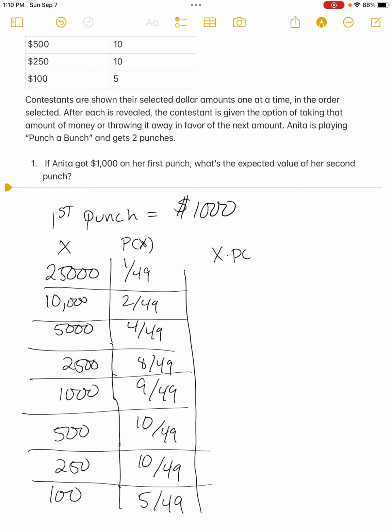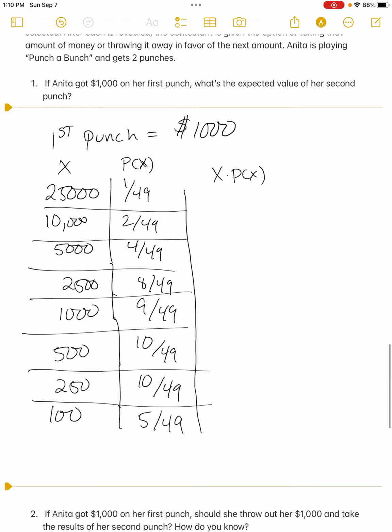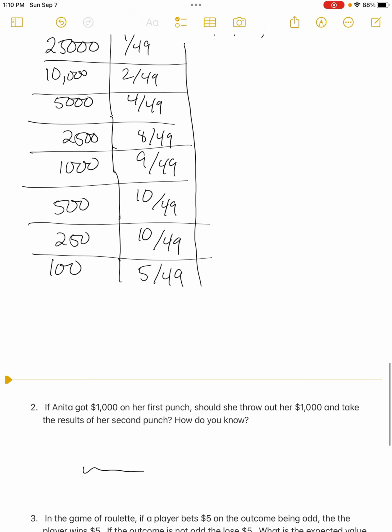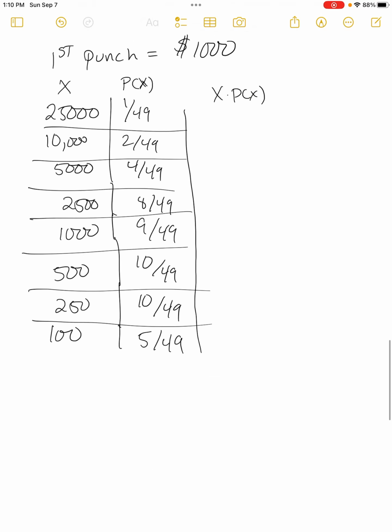And so now we know what to do. We do our x times our P of x. Now that's going to be awful if I did it by hand, so I would encourage you not to do it that way. I would encourage you to use your calculator when the numbers are this big. So how do I plug this into my calculator? This is how I would recommend.